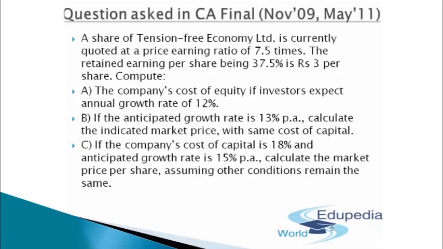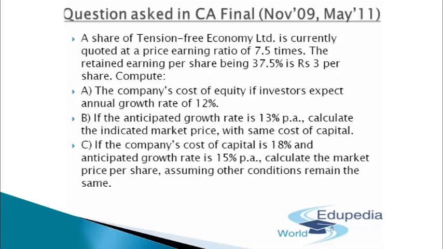And if I have to solve the first part, which tells me that the company's cost of equity has to be computed if the investors expect an annual growth rate of 12%. The dividend which was provided in this particular year was rupees 5. So I'll directly multiply the same with 1.12, which will be the dividend expected to be received next year.